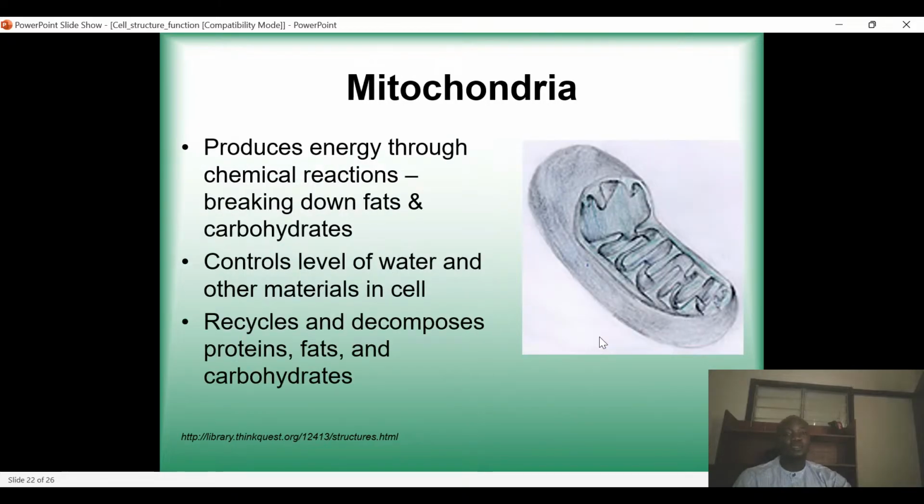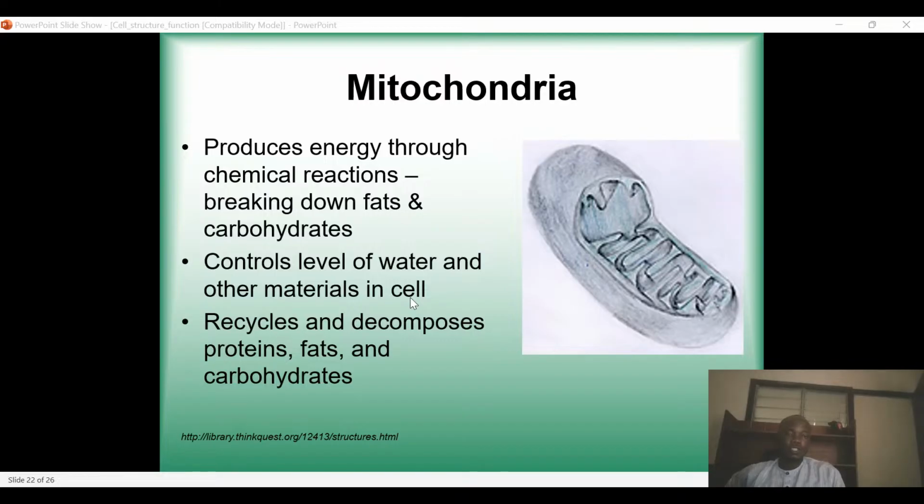And then the next thing is mitochondria. So what are the major functions of mitochondria? Mitochondria is the powerhouse of the cell. The mitochondria produce energy through chemical reactions by breaking down fats, carbohydrates, and protein so they generate energy. So the major site where energy is synthesized in a cell is the mitochondria. A lot of proteins are also synthesized in the mitochondria.